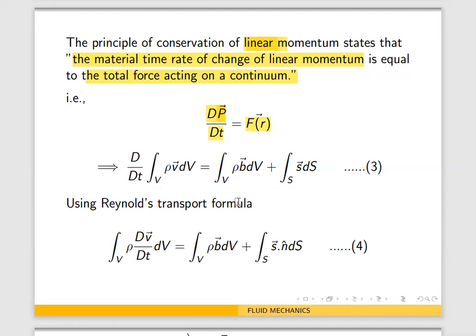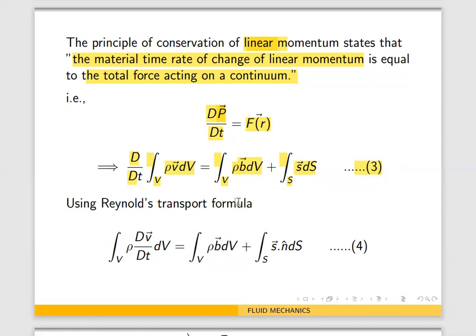So we have d by dt. We are substituting for that P there. So d by dt as it is. P is nothing but the volume integral rho V dV equal to all the forces on the RHS. We have the body force, right? So it is a volume integral plus the surface force, the surface integral. Let us call this equation 3.